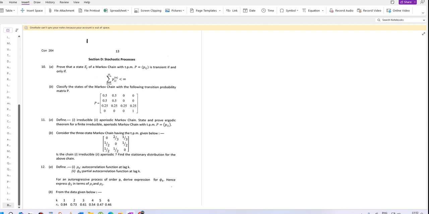Hello dear students, today we are solving the RBI DSIM question paper and we have this 10B. Classify the states of the Markov chain on the following transition probability matrix P.